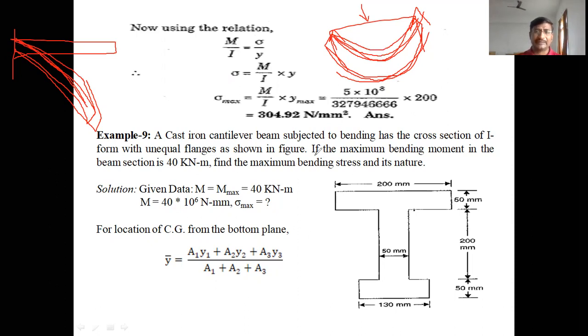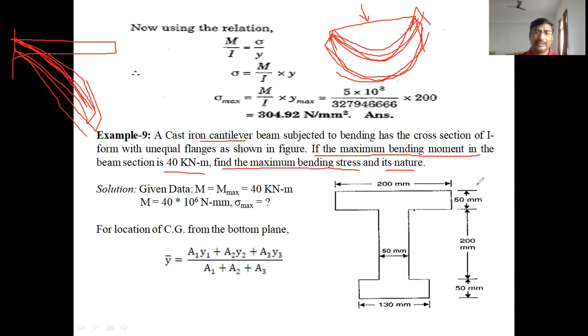So in this problem, the maximum bending moment in the beam is 40 kilonewton meter. Find the maximum bending stress and its nature. Where does the maximum bending stress occur and what is its nature, either compression or tension? The given beam is a cantilever beam, so the upper layers are in tension and the bottom layers are in compression.